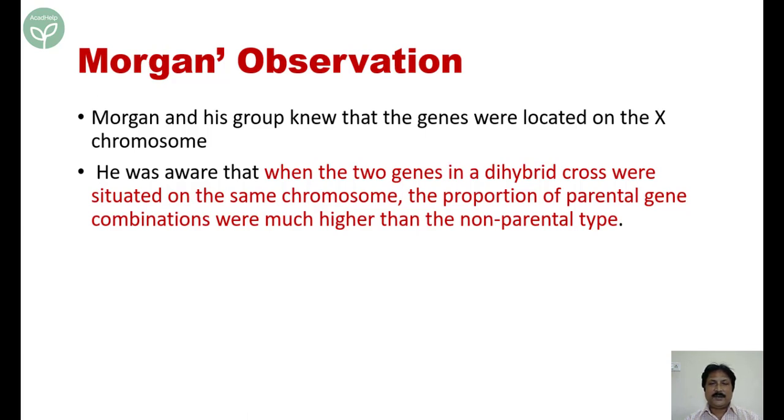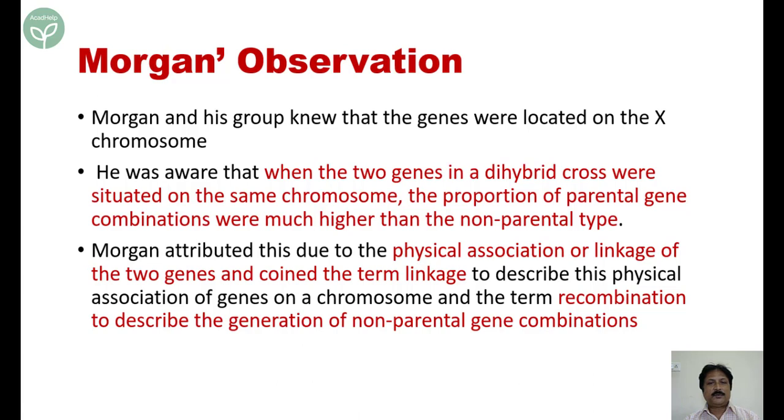When the genes A and B are located on the X chromosome or in a particular chromosome, then the chance of independent assortment is very negligible. In case of Mendel, A and B were on two separate chromosomes. But here, since they knew that it was on the same chromosome, the chances of non-parental combinations were very, very low.